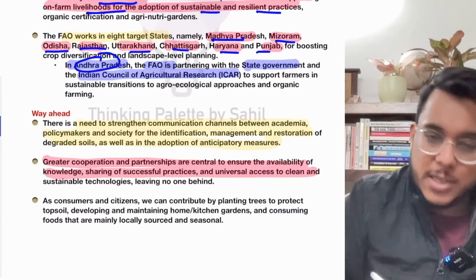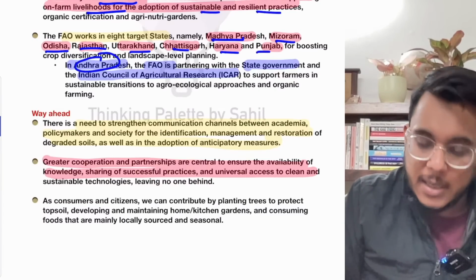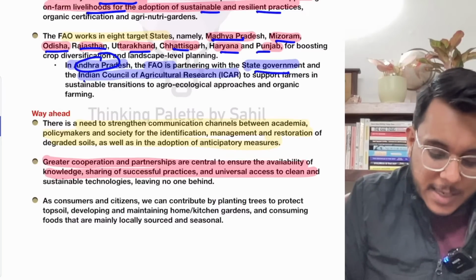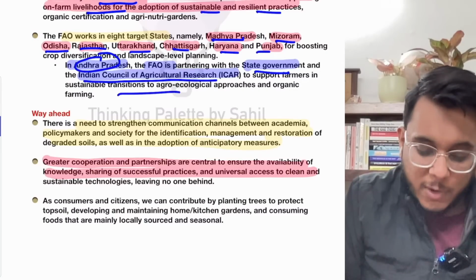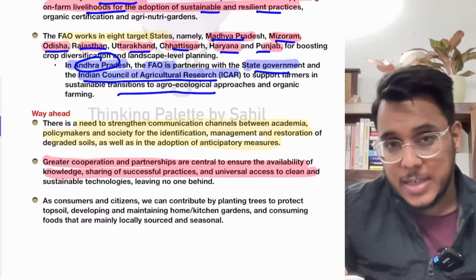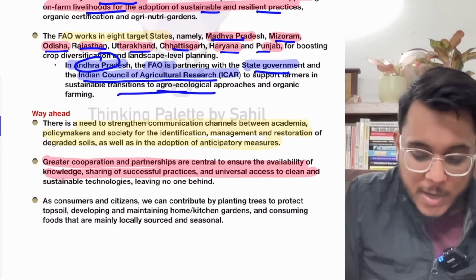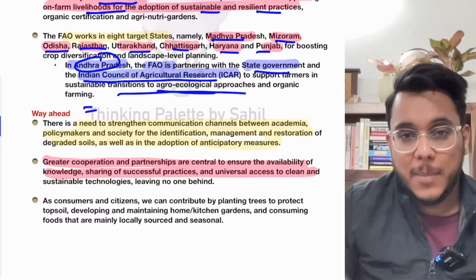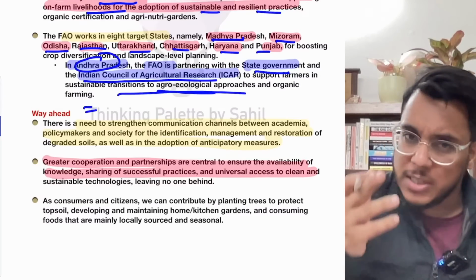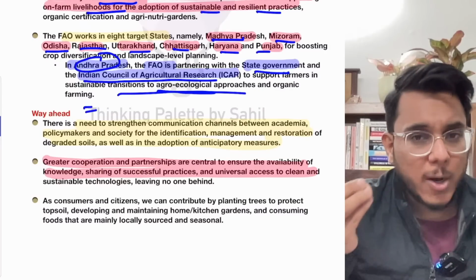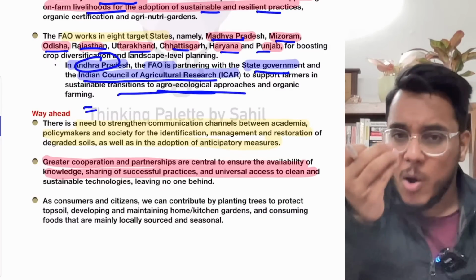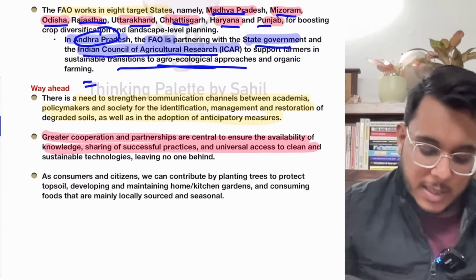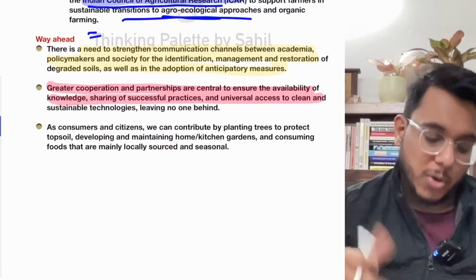Particularly in Andhra Pradesh, the FAO is partnering with the Andhra Pradesh government as well as the Indian Council of Agricultural Research, supporting farmers in the transition to agroecological approaches and organic farming. Organic farming, which doesn't depend on using a lot of chemicals or fertilizers, will automatically enhance soil productivity and soil health.